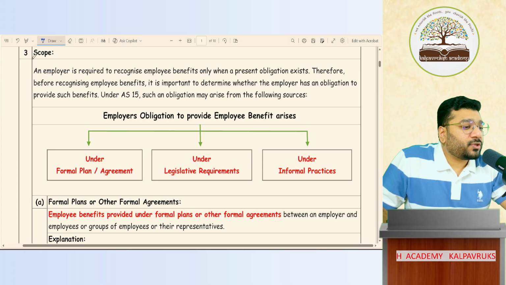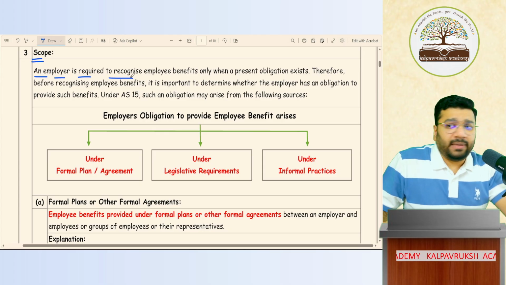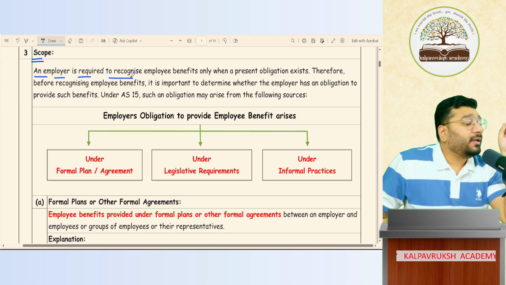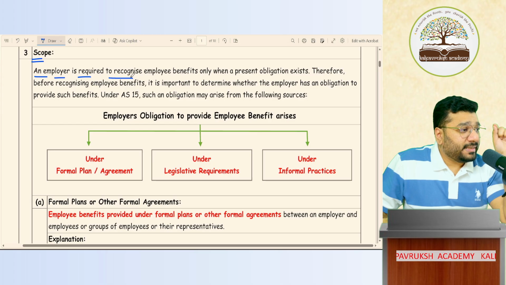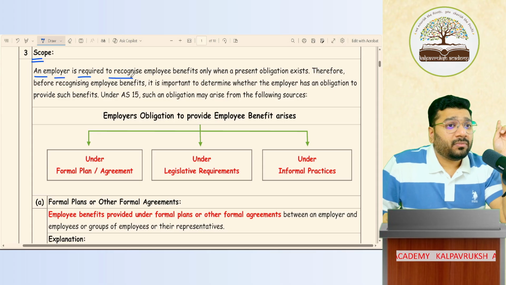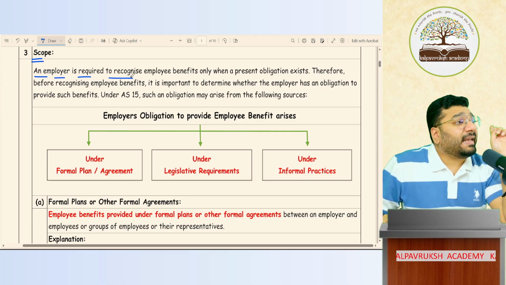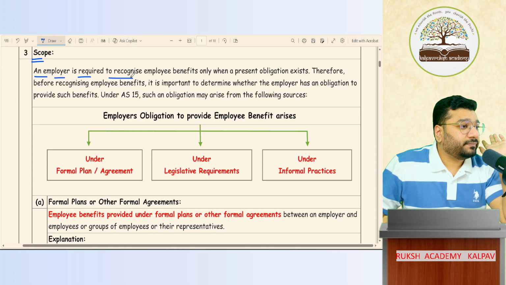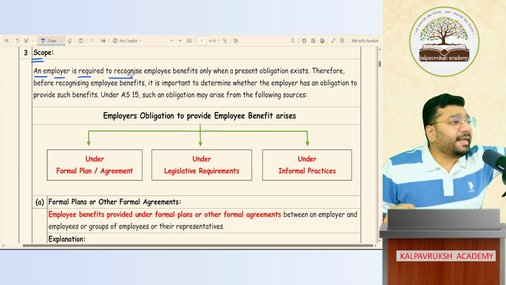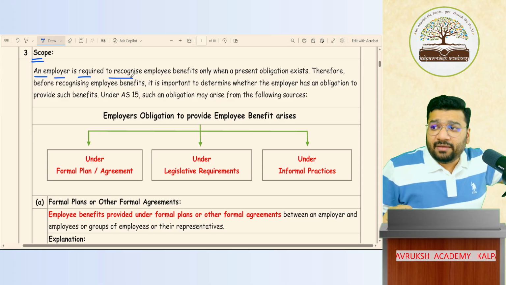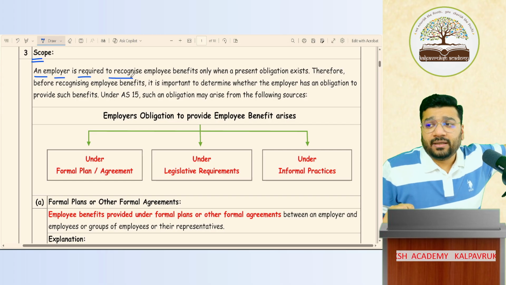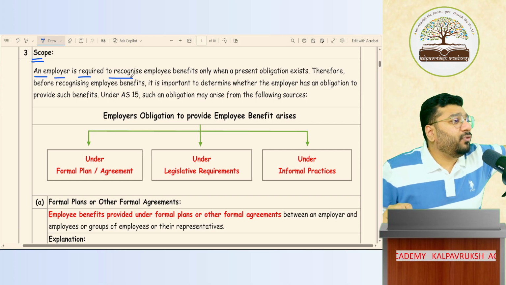Next point, scope. I'm telling you, today's entire class is going to be more of theory. The practical topic discussion will only commence from the next class. And whatever topic I'm discussing now, don't think it is a waste, because this is a very important discussion and very much relevant to all your MCQs. Got it, not got it? So please pay full attention. Even though today's session is more theory, please concentrate, because I'm going to discuss everything in detail to give a correct picture and a clear aspect of this accounting standard. So please stay concentrated in the class.